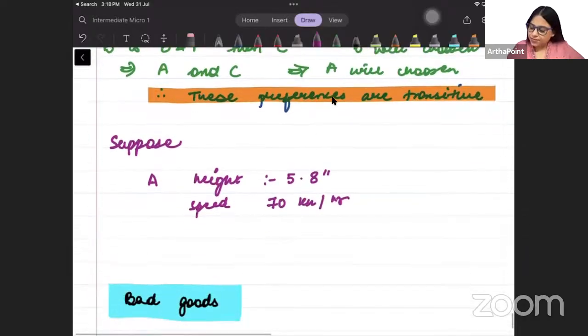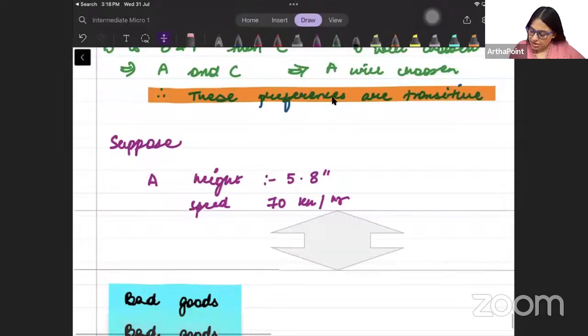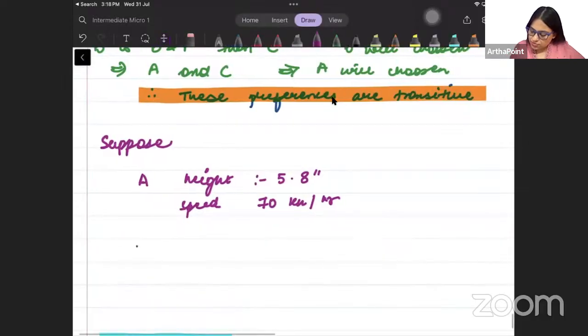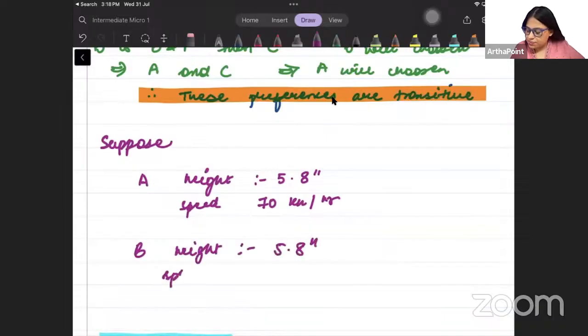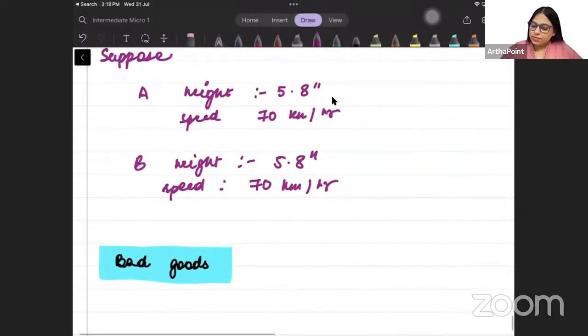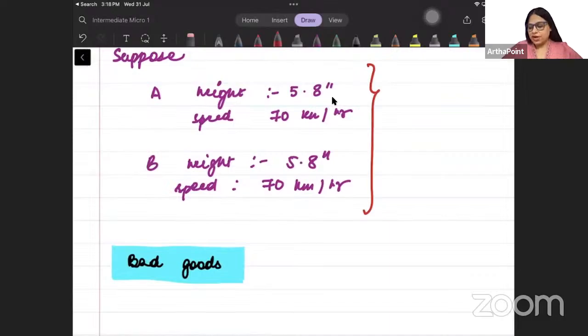Just an example, huh? And B का height is also 5.8 and his speed is also 70 kilometer per hour. मतलब both of them are equally big and equally fast.